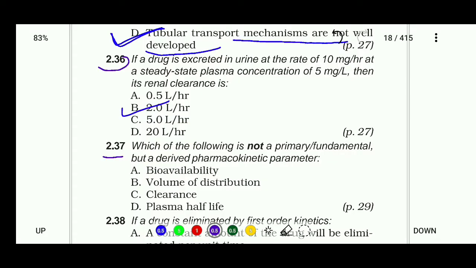So now we will discuss from question number 2.37. Which of the following is not a primary fundamental but a derived pharmacokinetic parameter? Options: bioavailability, volume of distribution, clearance, plasma half-life. The right answer is plasma half-life. It is a derived pharmacokinetic parameter, not a fundamental parameter.